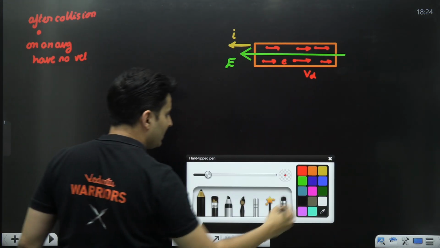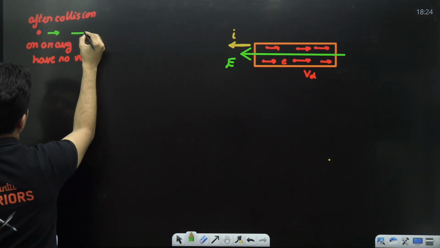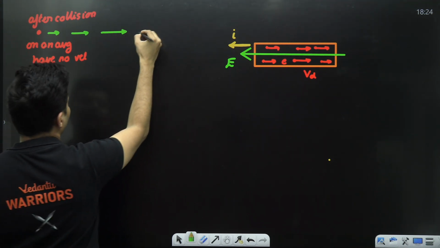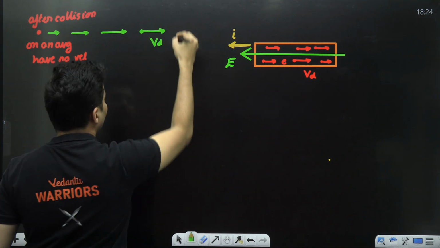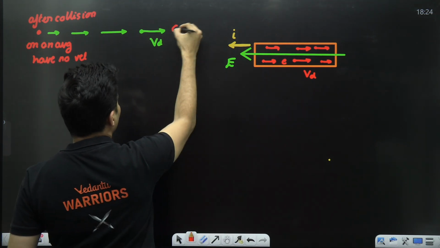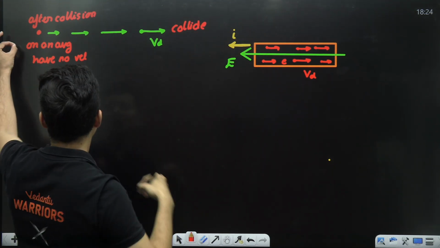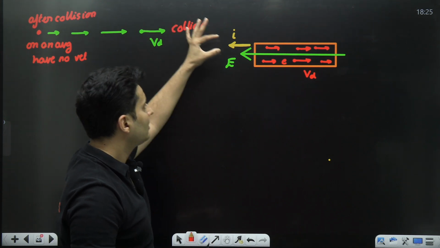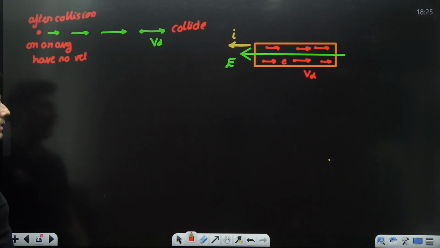Then they begin to accelerate, and then they again get some speed, and again they collide, and the same process repeats. Zero speed, zero speed, zero speed. This keeps on repeating again and again.